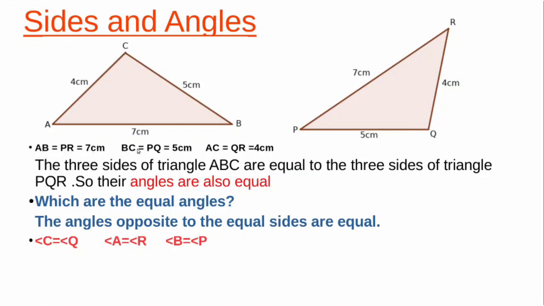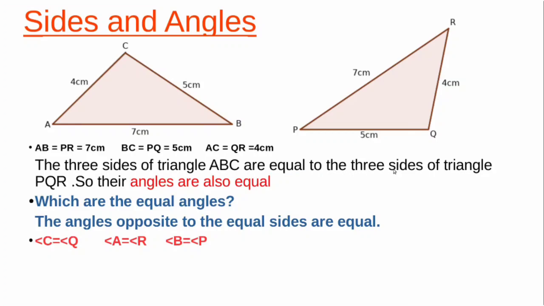BC is equal to PQ is equal to 5 centimeter. AC equals QR equals 4 centimeter. Isn't it? So we got the equal sides. Then the three sides of triangle ABC are equal to the three sides of triangle PQR. So we can say that the two triangles are equal triangles. Triangle ABC and triangle PQR are equal triangles.